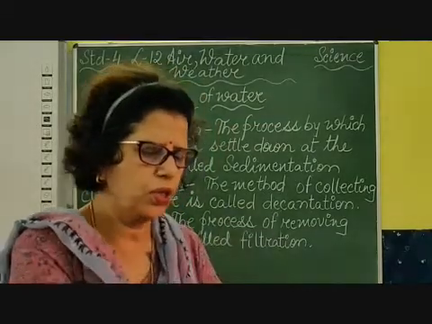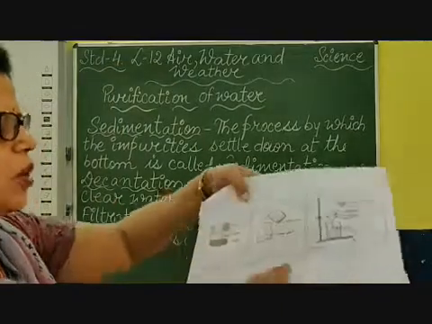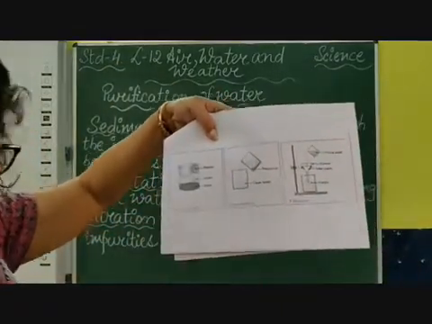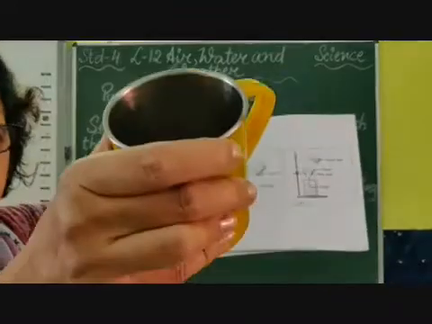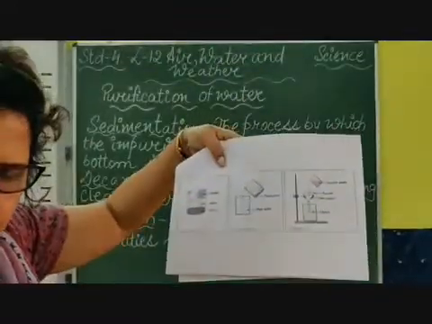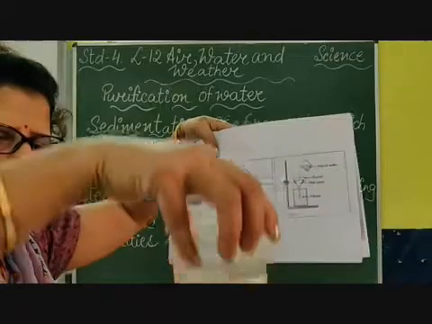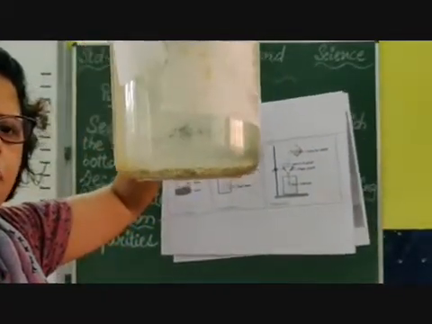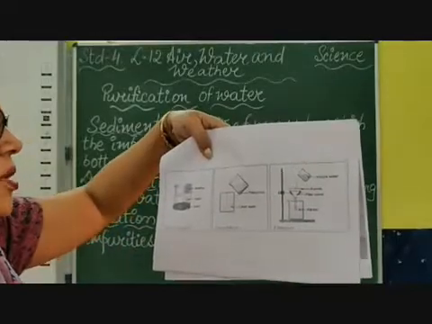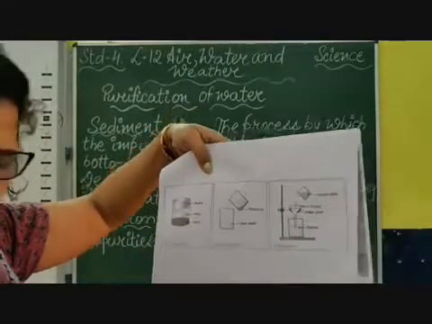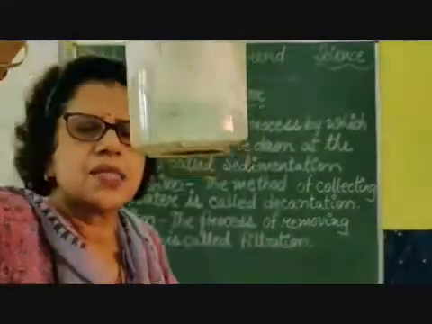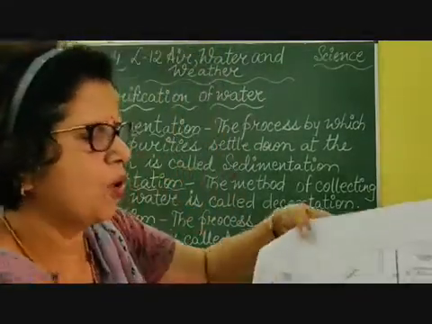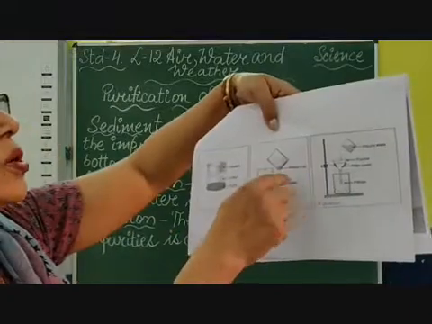I'll show you on the page that we took a beaker with water. In the water I put some sand particles from this glass and let them settle down at the bottom. That is called sedimentation. As you can see, the sand particles have settled at the bottom, and then I poured out the clear water.